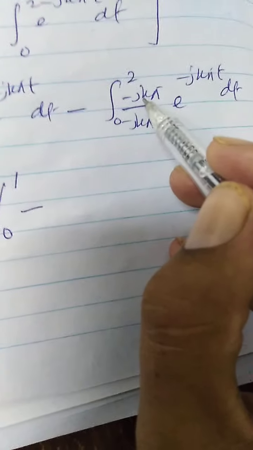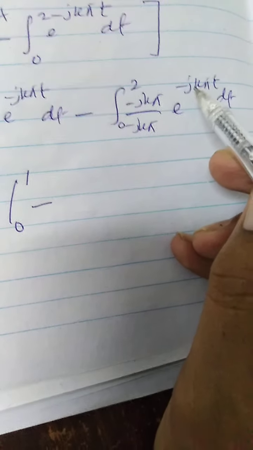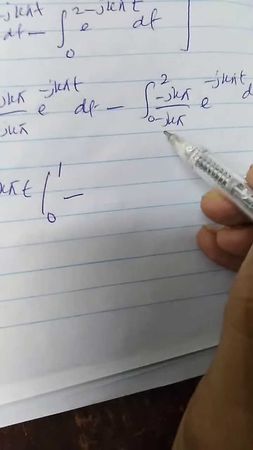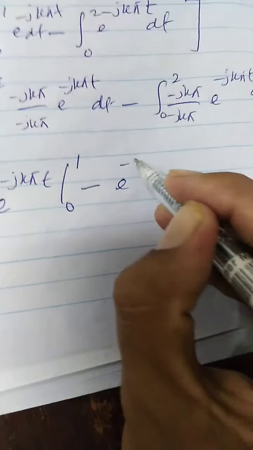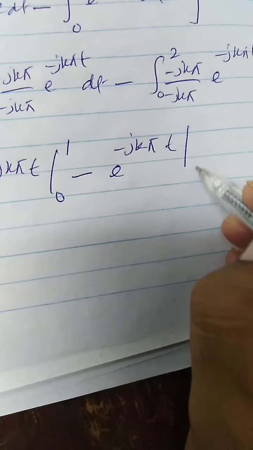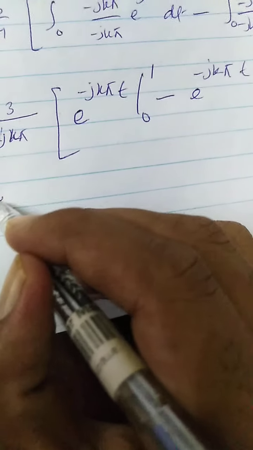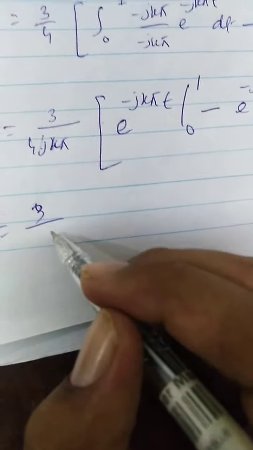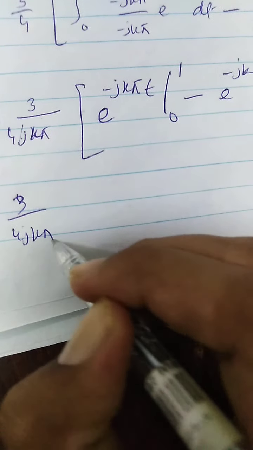and we know now this derivative and this original function is available here. So if we resolve this integral, this would be equal to e to the power minus jk pi t from 1 to 2, 3 upon 4 jk pi.